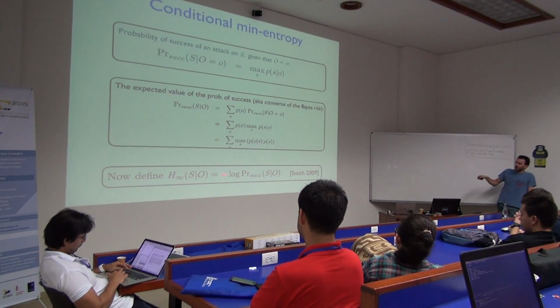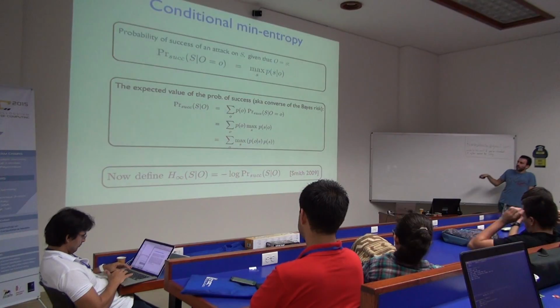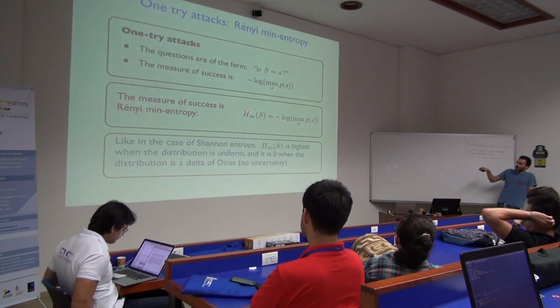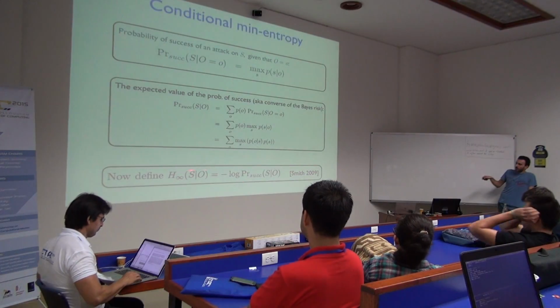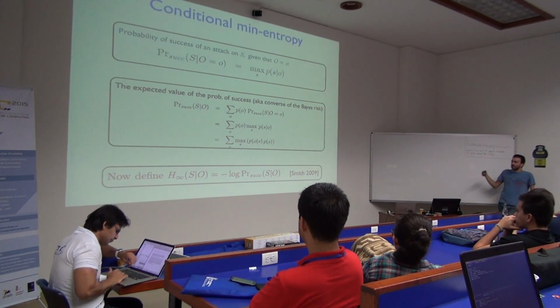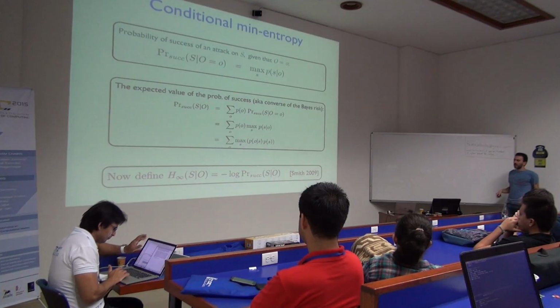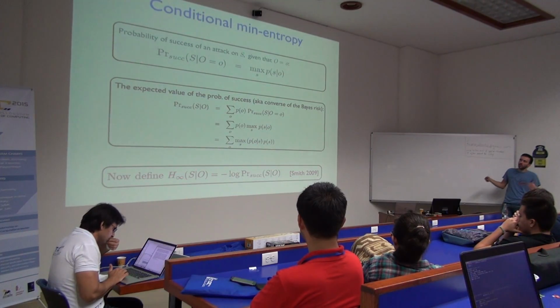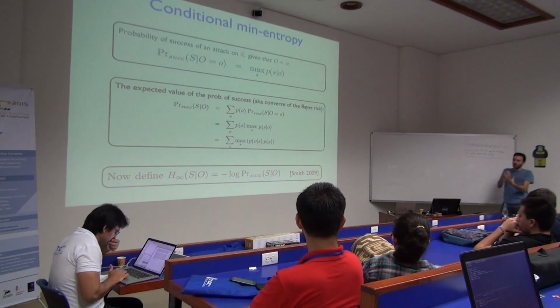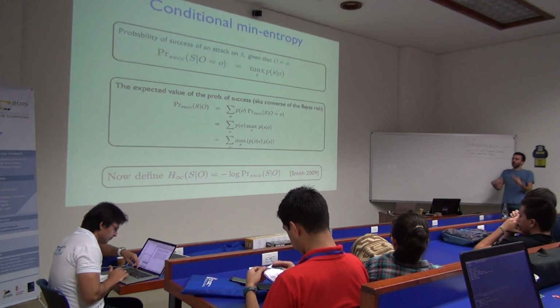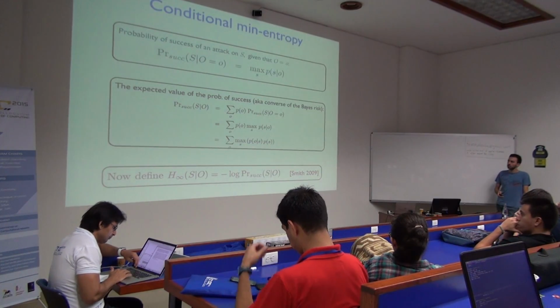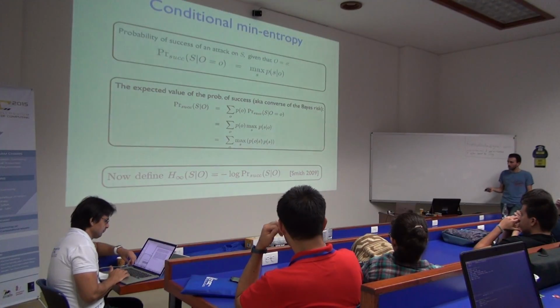And now I'm going to just take the minus log of this, right? So remember here I was taking the minus log of this probability, creating the entropy, and now I will take the minus log of the posterior Bayes risk, and I will name this conditional min entropy. Okay, so this will be a notion of uncertainty. We will quantify how likely I am to guess the secret after I know the value of the observation. Clear?